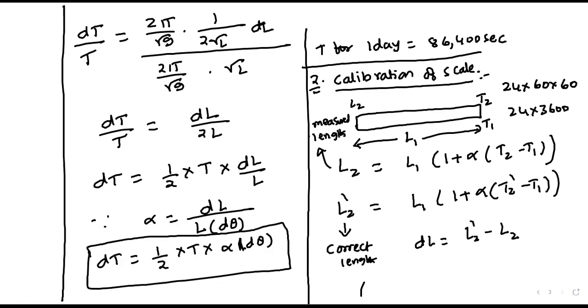Generally, there is a chapter called units, errors, and dimensions. In that, we find the error. Error is the correct value minus the observed value. So here also I am doing the same: correct length minus measured length. That is the second application.